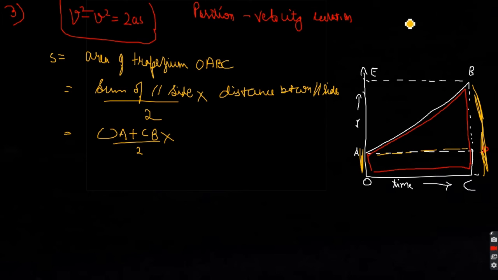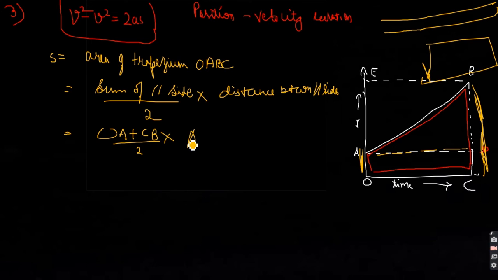If you don't know what parallel sides are, parallel lines means the lines which are never going to intersect, no matter how much we extend them. So if I'm taking a rectangle, the sides of a rectangle are parallel sides. Similarly, this is a trapezium and two sides of the trapezium are parallel, and the distance between them is the height. So AD is the distance between those parallel sides. So it is AD, right?